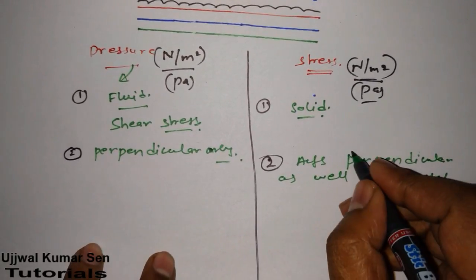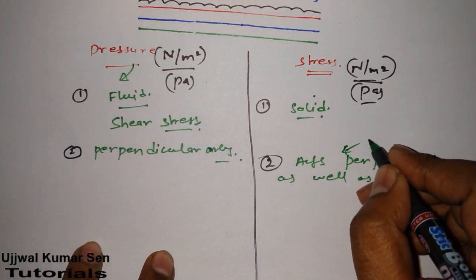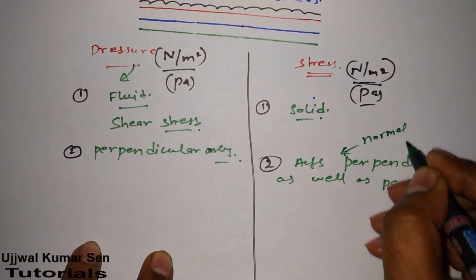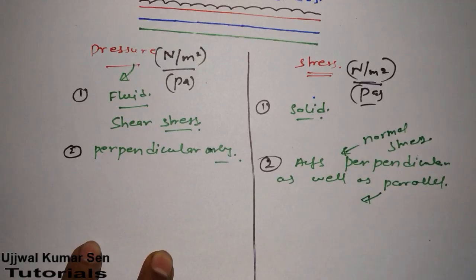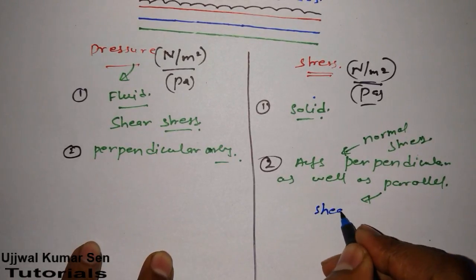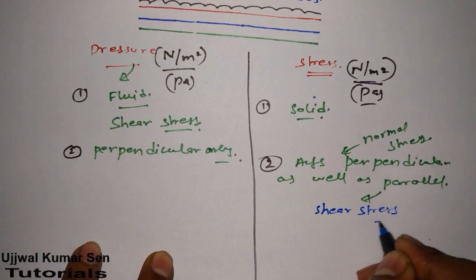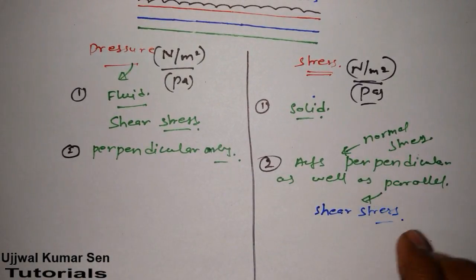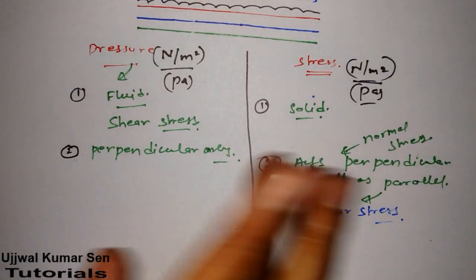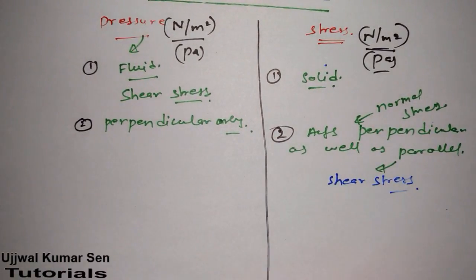When it acts perpendicular, this is known as normal stress, and when it acts parallel, it is known as shear stress. I hope you are getting all my points, right? So this is one of the major differences between stress and pressure.